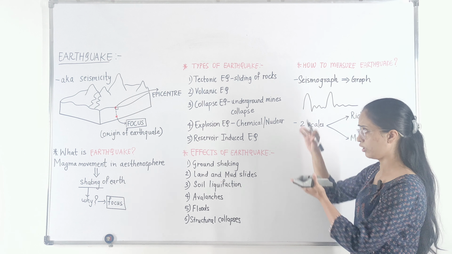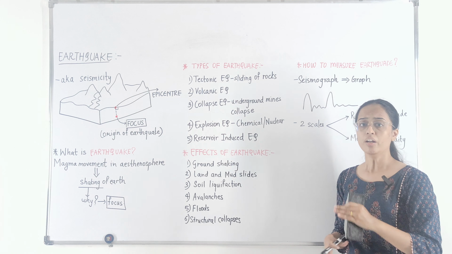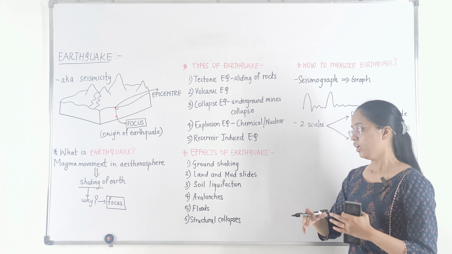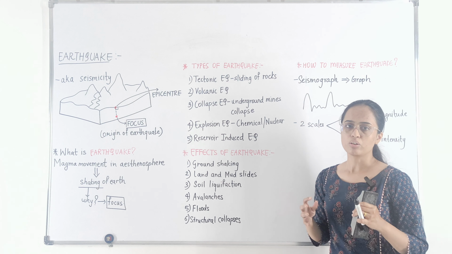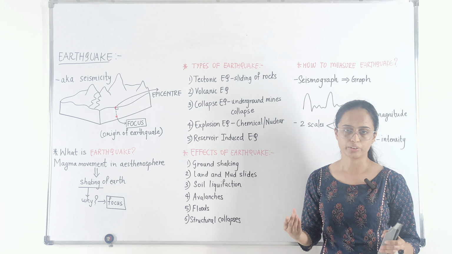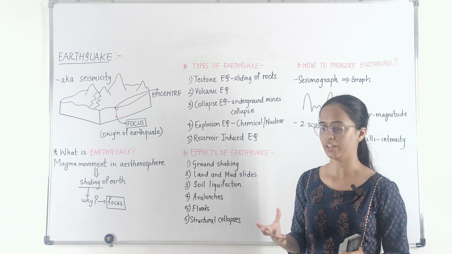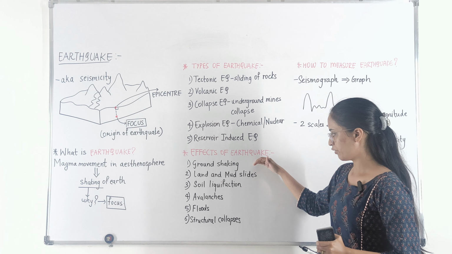Now, these are the different types of earthquakes. We understood what exactly an earthquake is. Now, what are the effects of an earthquake? The most common and obvious effect of an earthquake is ground shaking. That is one indicator that it's an earthquake. So ground shaking is the first effect.